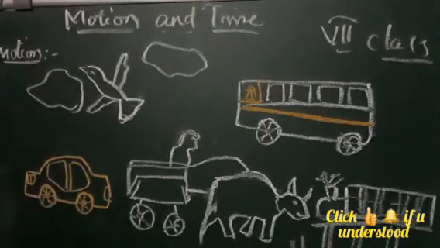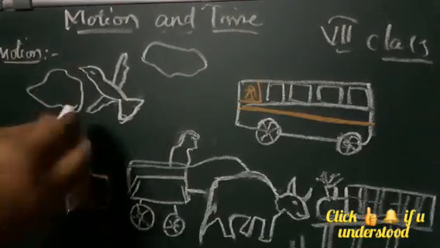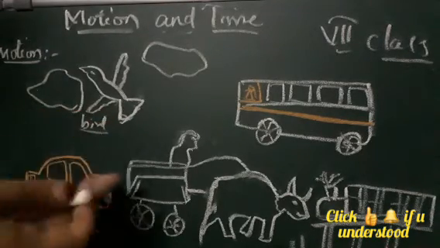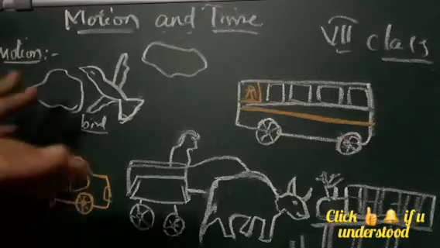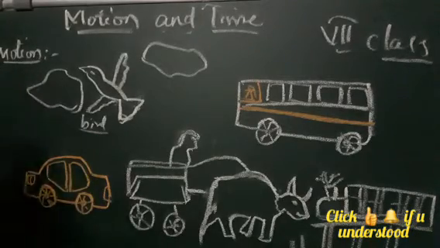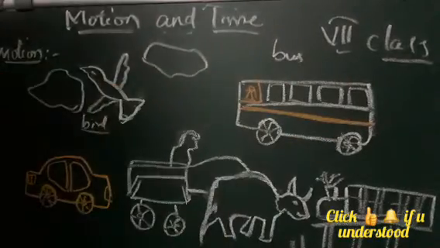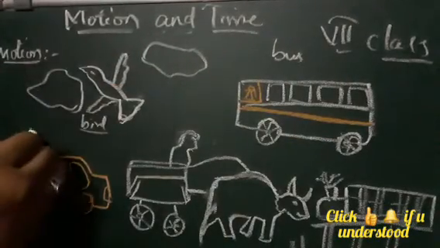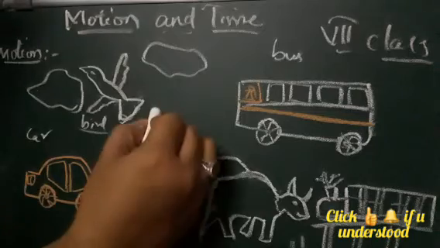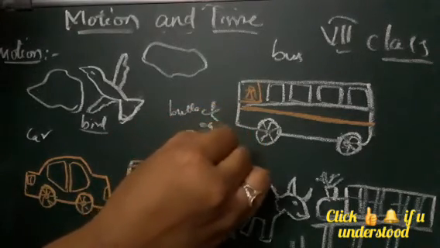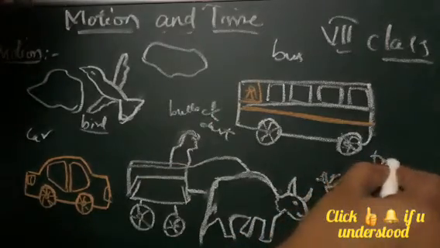For example, in the air we see birds flying. We see so many birds flying in the sky, that is, they are in motion. They are going from one place to another. We see buses moving on the roads, cars moving on the roads, and bullock carts. We find trains.